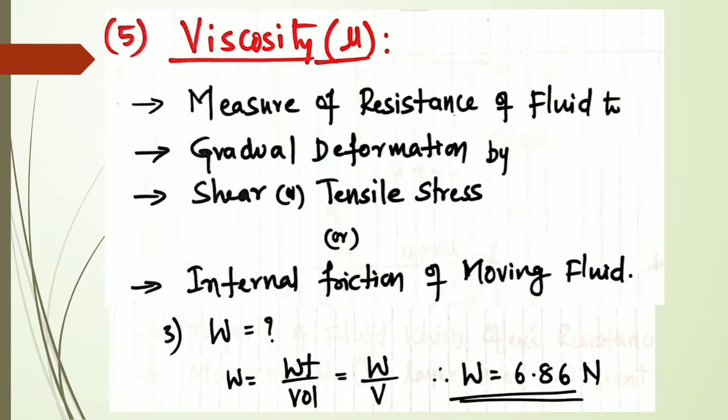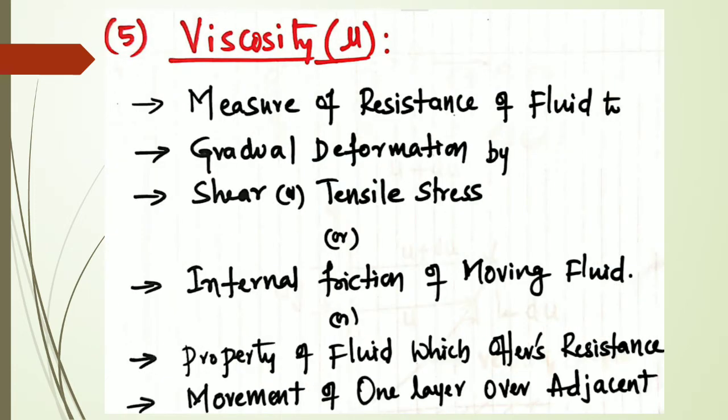Now let us talk about the fifth property of fluid, that is viscosity. What do you mean by viscosity? Different fluids come to our minds.